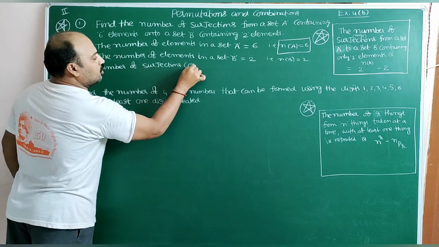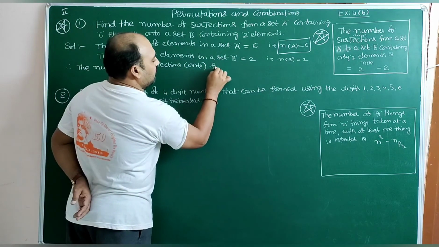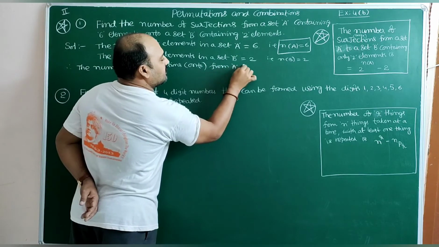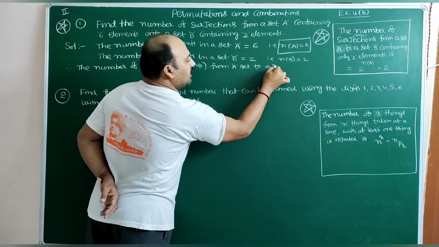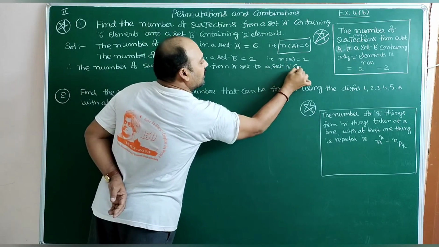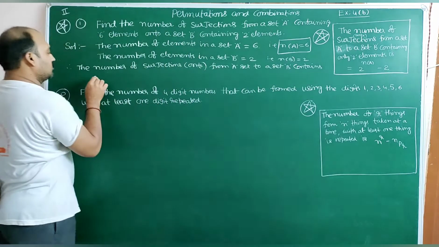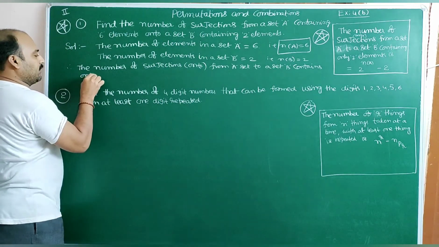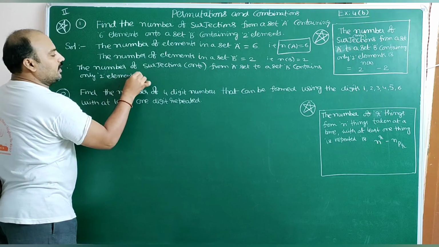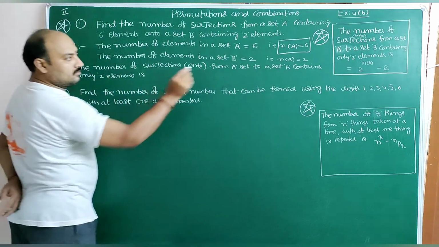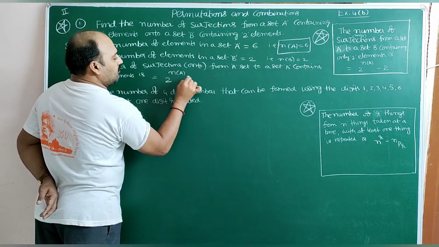in brackets onto function, surjections from a set A to a set B contains only 2 elements is 2 power n of A minus 2.